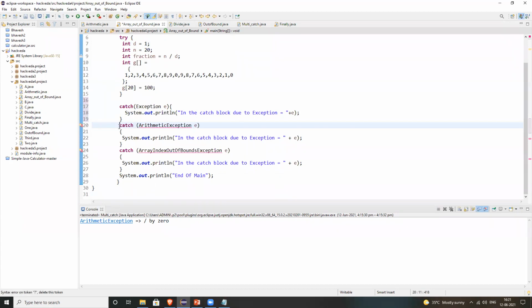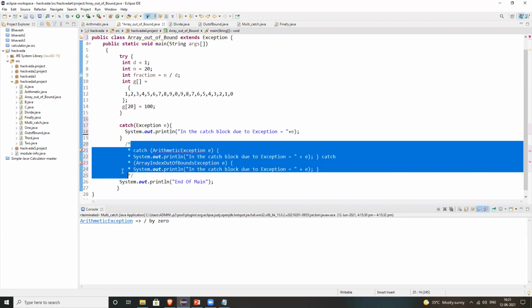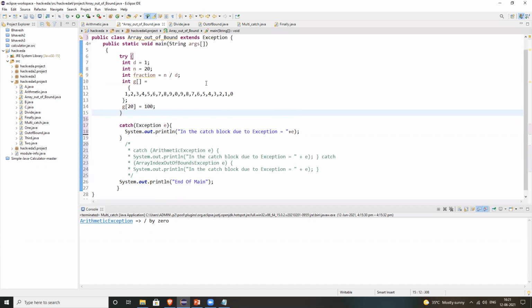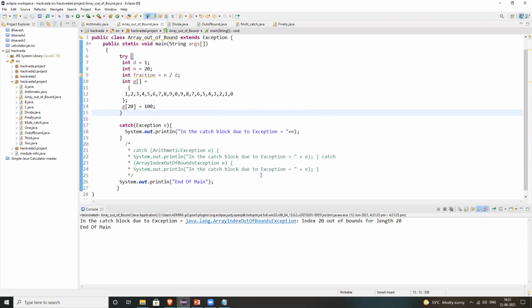Press all together Shift, Control and this forward slash. Shift Control and forward slash. No, Control plus Shift and forward slash together. So you see all the lines get commented together. Now you run this. So see, you are getting it right.